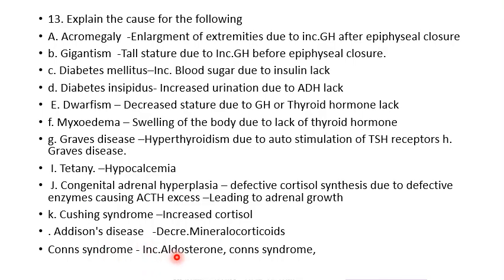The next is Conn syndrome, that is an increase in the aldosterone level occurring in Conn syndrome. Then pheochromocytoma, an increase in the catecholamines. It occurs due to tumors in the adrenal medulla. What are the catecholamines? Norepinephrine, epinephrine and dopamine.